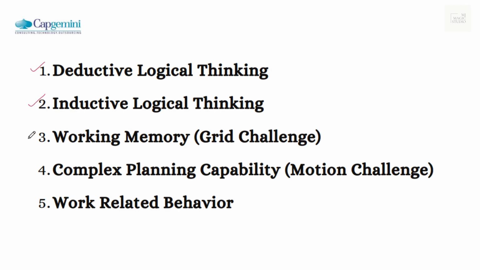The 4 different types of games are deductive logical thinking, how logically we can think, and inductive logical thinking. The third one is working memory, most popularly known as grid challenge. There are many different kinds of challenges given to you in this level. The fourth one is complex planning capability, that is the motion challenge. And the fifth one is a psychometric type of test, on work related behavior. A few statements would be given to you and they would be asking you to grade those statements as per your working behavior.